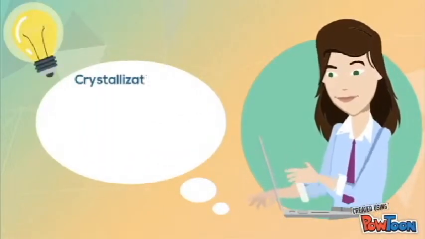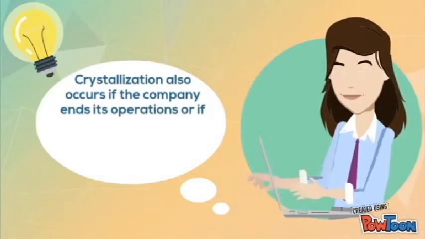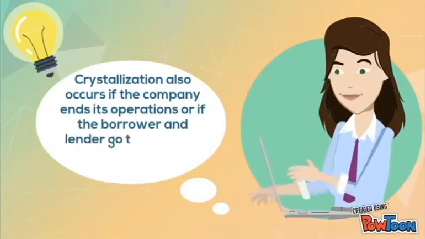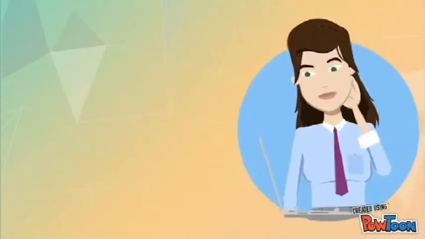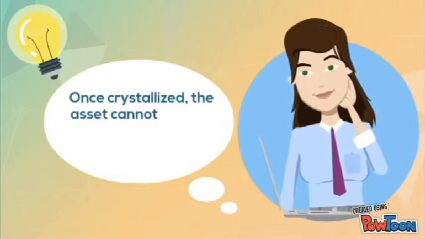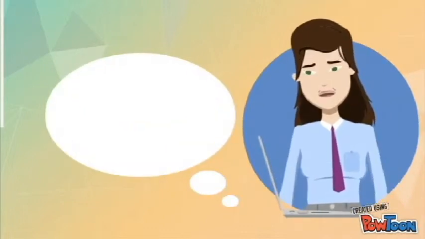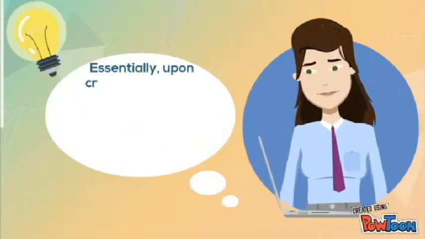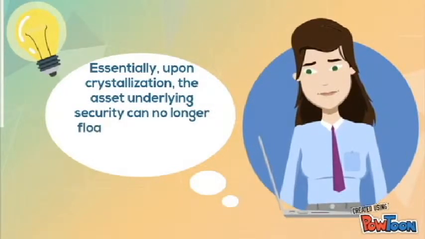Crystallization also occurs if the company ends its operations, or if the borrower and the lender go to court and the court appoints a receiver. Once crystallized, the asset cannot be sold and the lender may take possession of it. Essentially, upon crystallization, the asset underlying the security can no longer float in value. It must crystallize to reduce the risk for the lender.